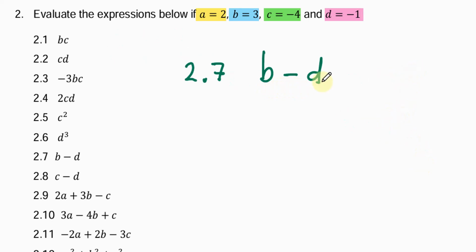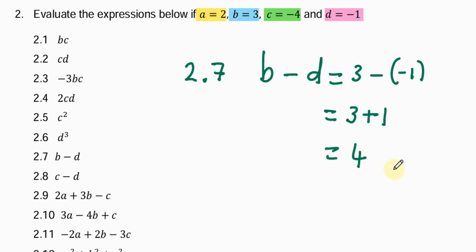Here we have b minus d. So we can plug in the value of b, which is 3, then our minus. D is negative, so we're going to put it in brackets. So negative 1 in brackets. Now, remember that brackets mean multiplication. So a minus times a minus is a plus. And we'll get plus 1 here. So the answer then will be positive 4.